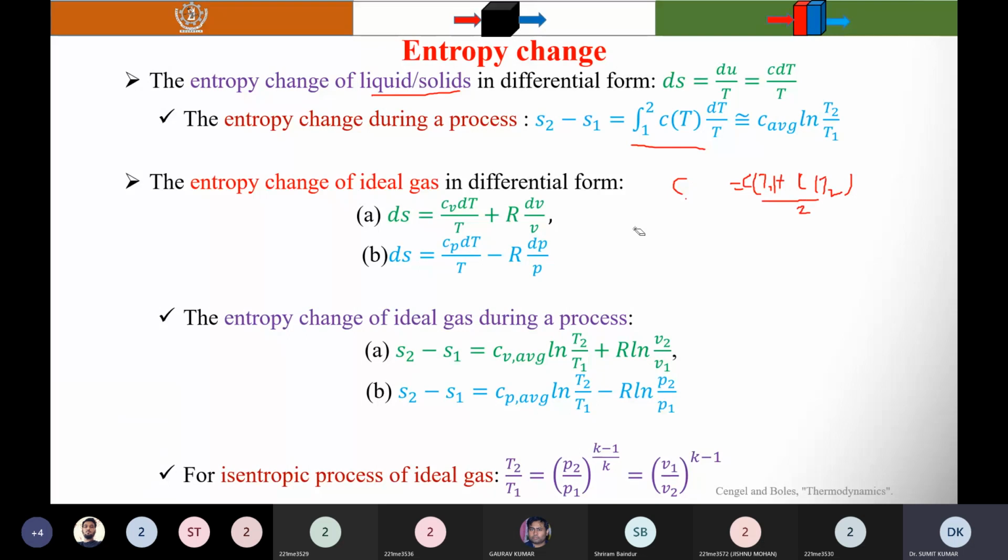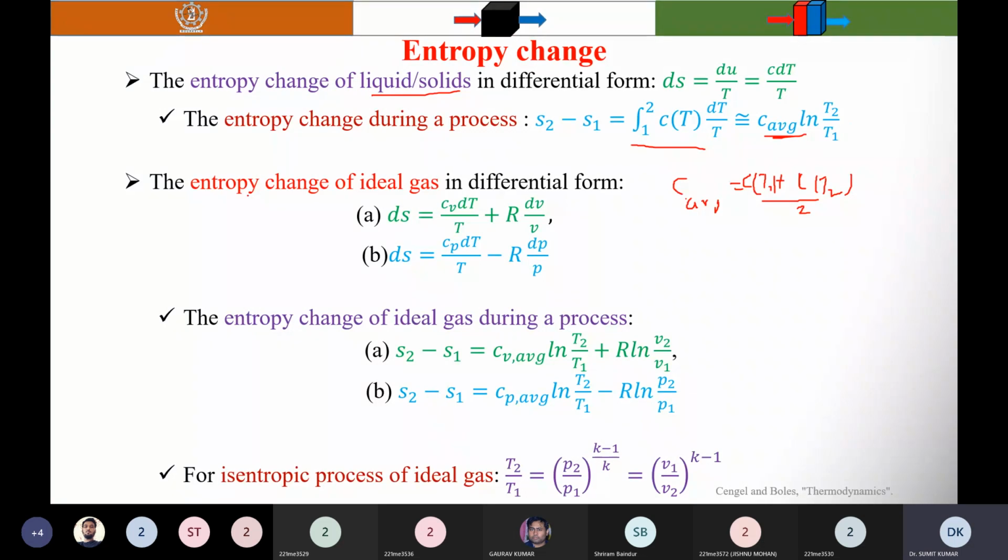So this represents the C average. It is coming outside of the integration. You have considered the average value of the specific heat, and then you integrate. You will find the natural logarithm of T2 by T1.